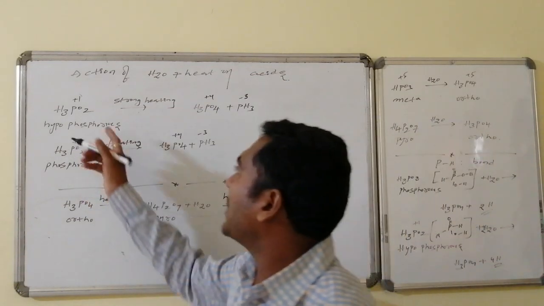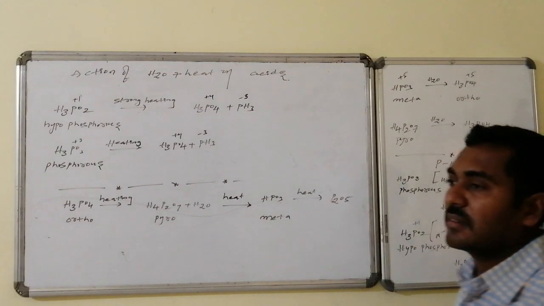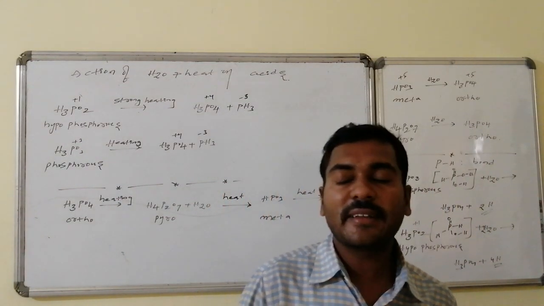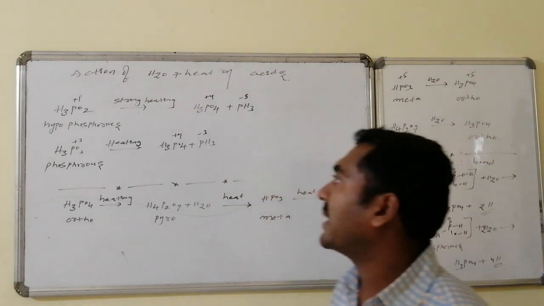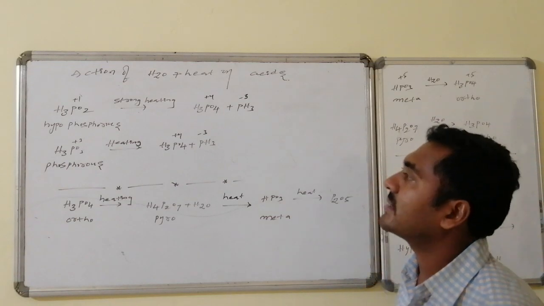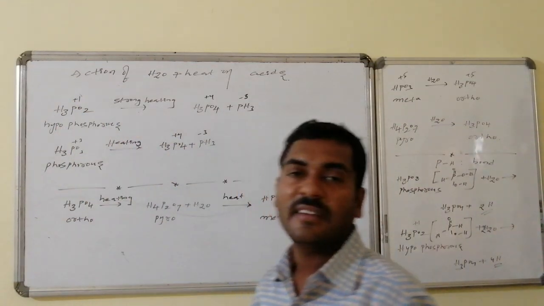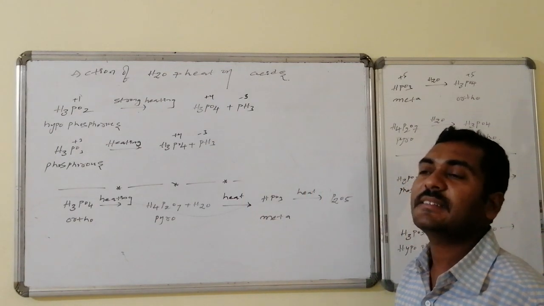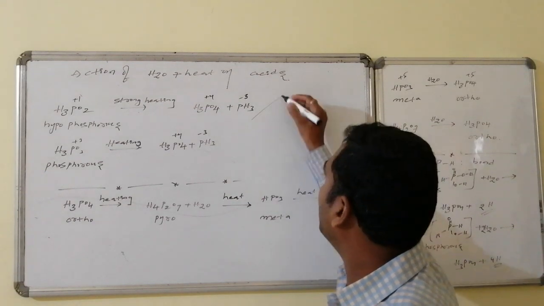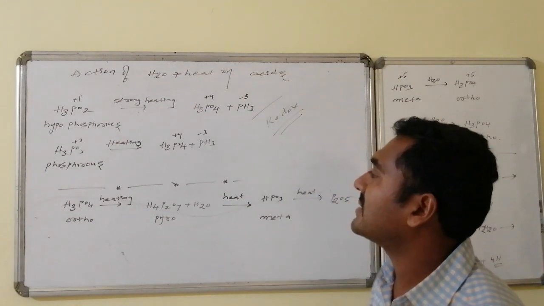This is hypophosphorus acid. Hypophosphorus acid maintains a very low oxidation number, compared to +3 it has a lower value, that is +1. The formula is H3PO2, and I will also write the structure. This hypophosphorus acid is maintaining the least oxidation state, hence it can undergo oxidation and reduction, that is, it can participate in redox reactions.